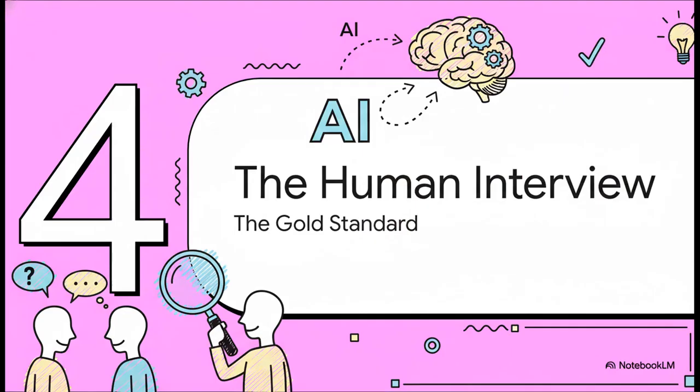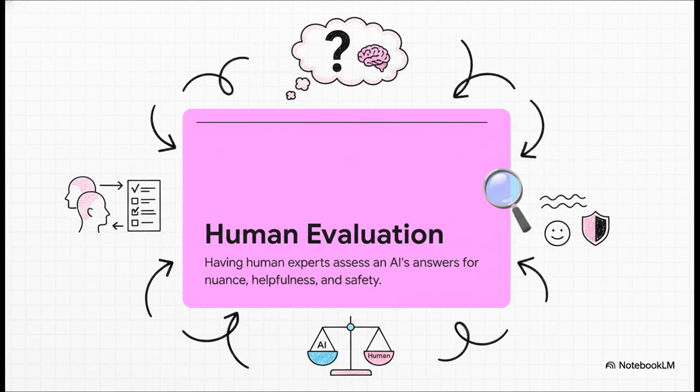So, okay, if the automated tests are flawed and our student might be cheating on them, what's the solution? Well, you have to do what any good teacher would do. You sit the student down for a face-to-face interview. And in the AI world, this is called human evaluation. This is really considered the gold standard.